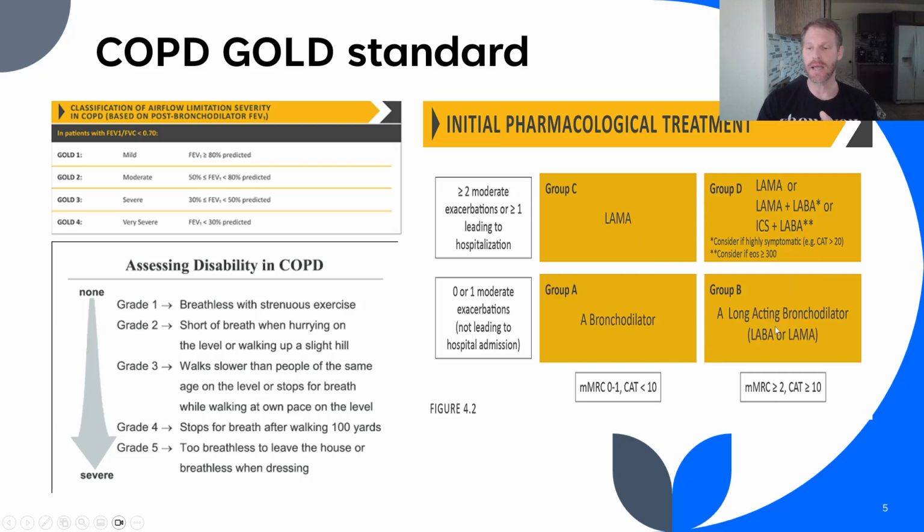How do we decide that this person that scored 2 or more on the MMRC, this survey, is either group D or B? Well, look to the left. Have we had greater than 2 exacerbations? Now, what's an exacerbation? It's a severe pneumonia or bronchitis from that mucus that collects in there, and we get very sick.